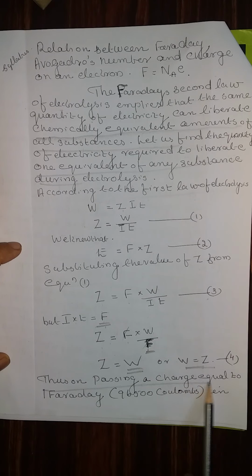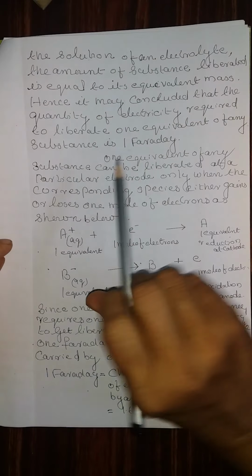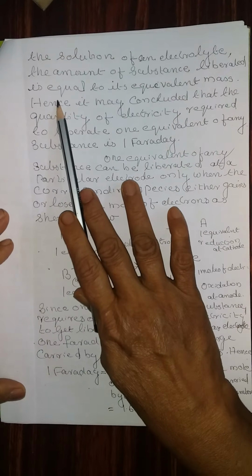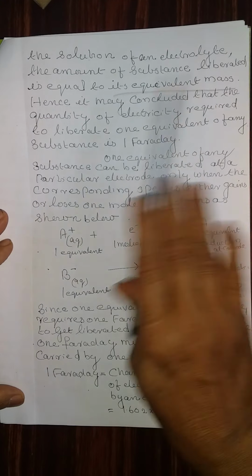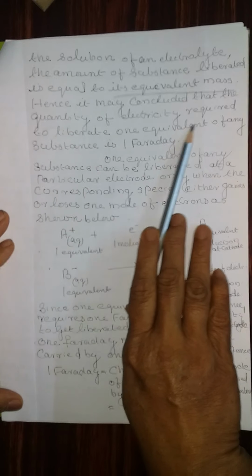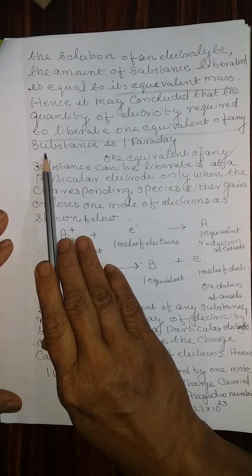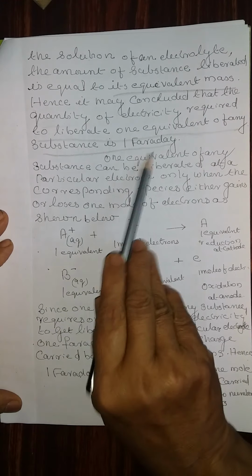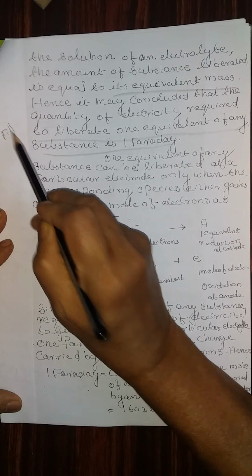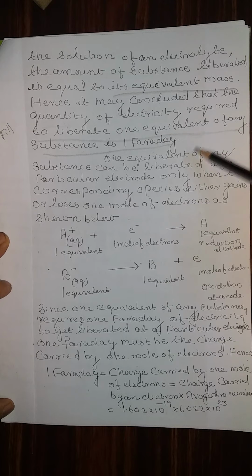Thus, on passing a charge equal to 1 Faraday, that is 96,500 coulombs, in the solution of an electrolyte, the amount of the substance liberated is equal to its equivalent mass. Hence, it may be concluded that the quantity of electricity required to liberate 1 equivalent of any substance is 1 Faraday. Fill in the blank question: in order to liberate 1 equivalent, how much electricity should be passed?